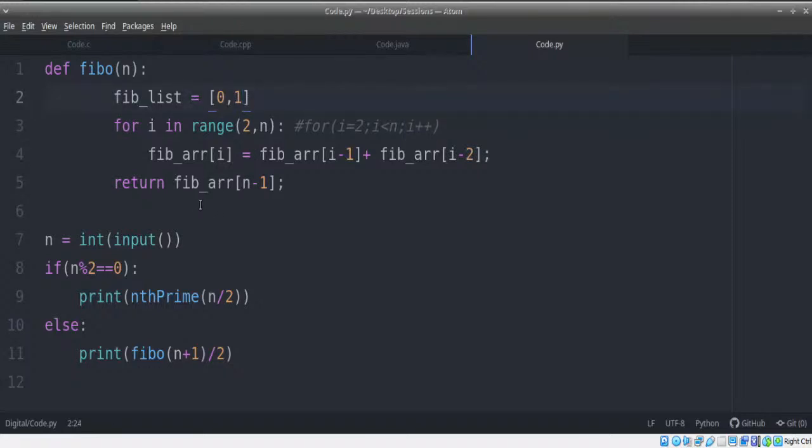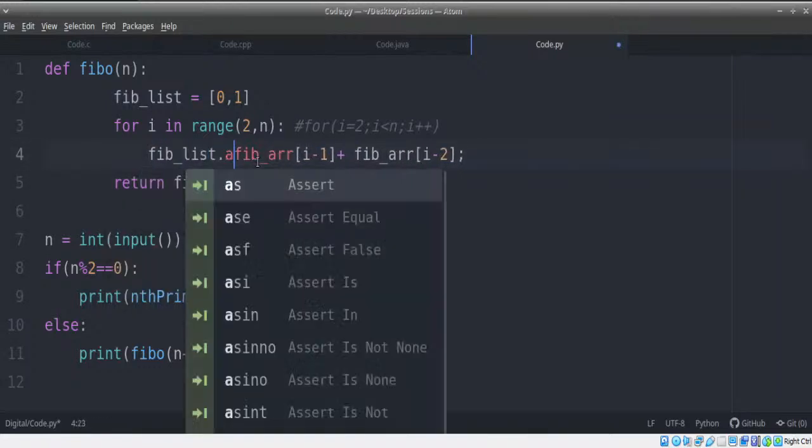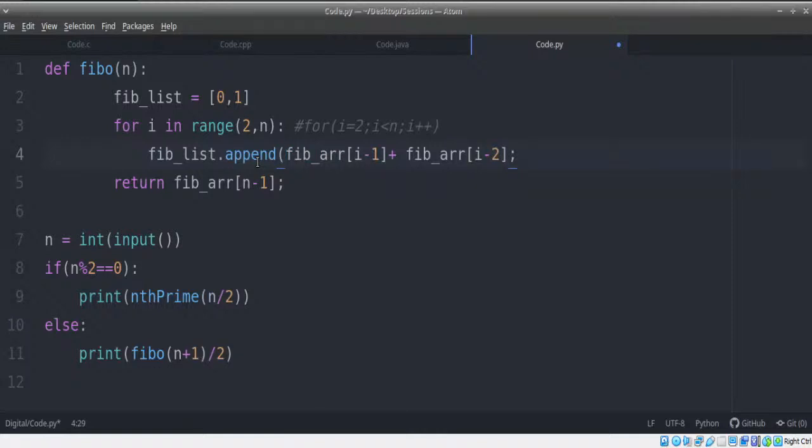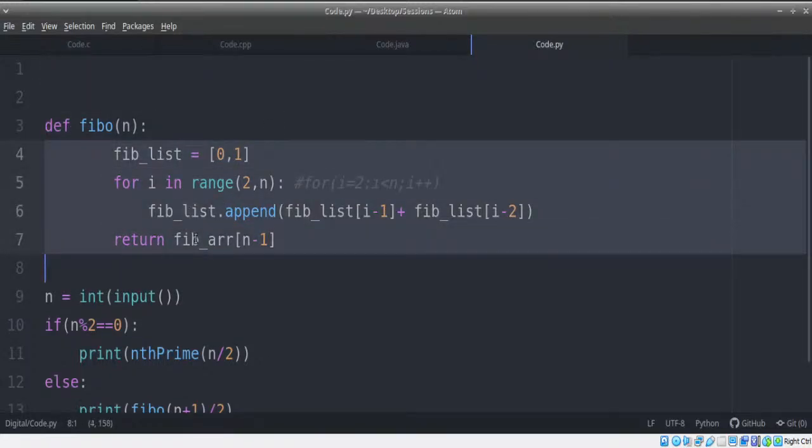Again, you can use fib list of i, or you can also use fib list dot append. Append means you're adding an element to the end. The element you're adding to the end is the sum of previous two elements. That is fib list of i minus 1 plus fib list of i minus 2. That's it. And at the end, whatever is at the index n minus 1, we are going to return. So that's the same logic. There's no difference in that. So we just converted the entire function to just 4 lines.